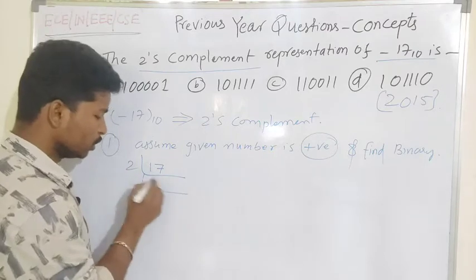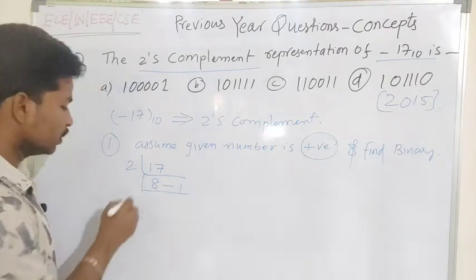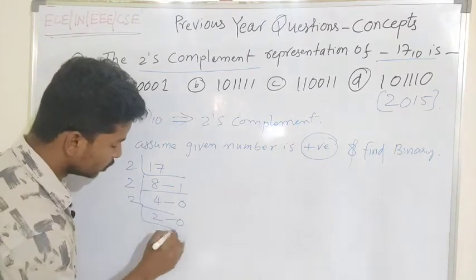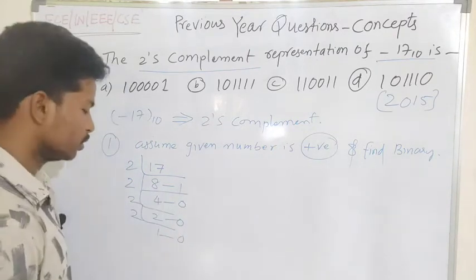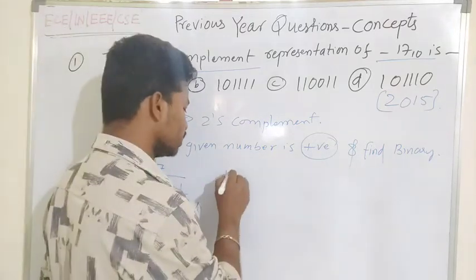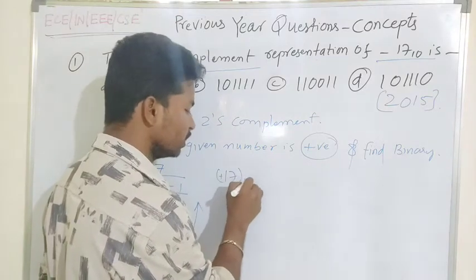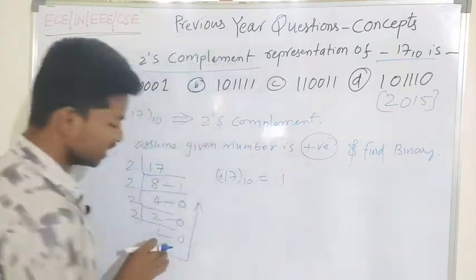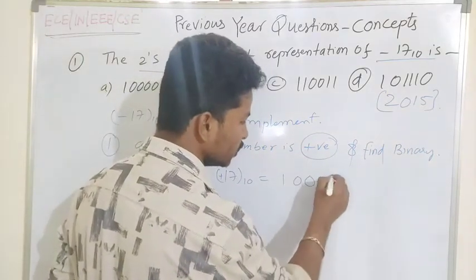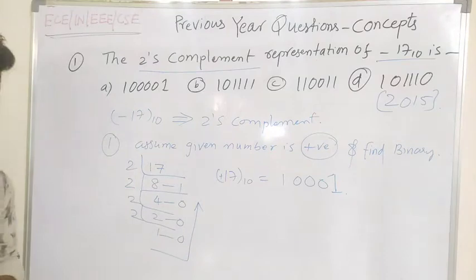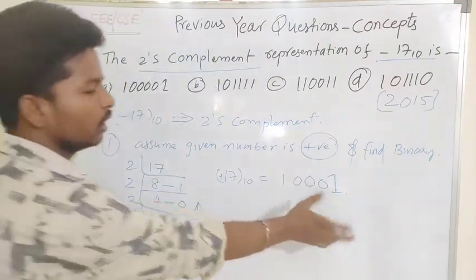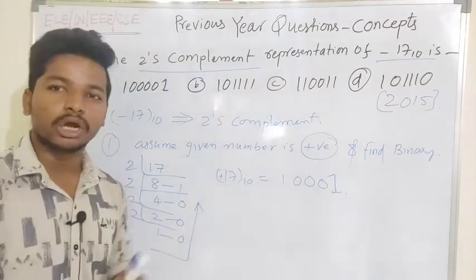So I am going to divide by 2: 2 into 17, the remainder is 1; 2 into 8, the remainder is 0; 2 into 4, the remainder is 0; 2 into 2, the remainder is 0; and then 1. The binary equivalent is nothing but 1 0 0 0 1, the positive equivalent of the given number. But the question is how to find the 2's complement equivalent.